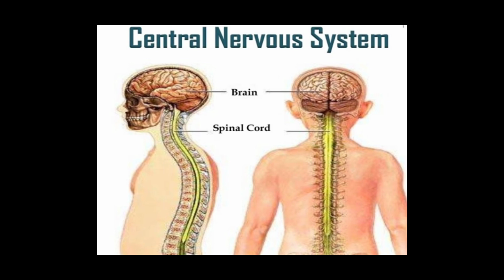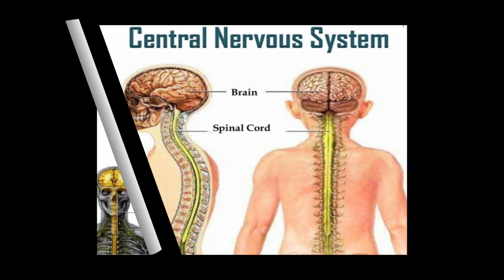Spinal cord. It extends from the medulla oblongata of the brain to the area around the first lumbar vertebra in the lower back. Nerves from the peripheral nervous system extend out from the spinal cord.